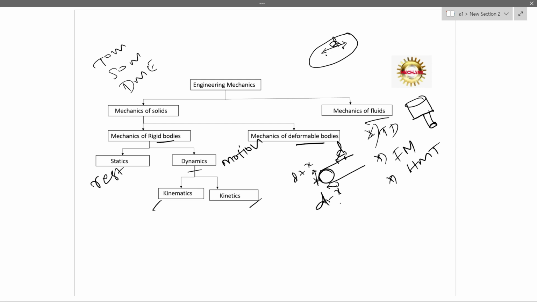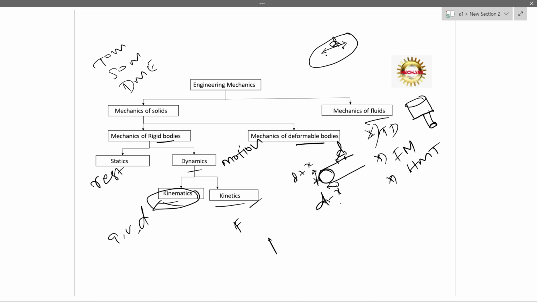What is the difference between kinematics and kinetics? Kinematics doesn't directly involve force. During the calculation, we don't consider force. Instead of force, we consider acceleration, velocity, displacement, those things in kinematics. In kinetics, we directly consider force. I just want to ask one question: how can we indirectly consider force in kinematics? Because in kinematics we don't consider force directly, which means we are doing it indirectly, right? So how can force be indirectly calculated?